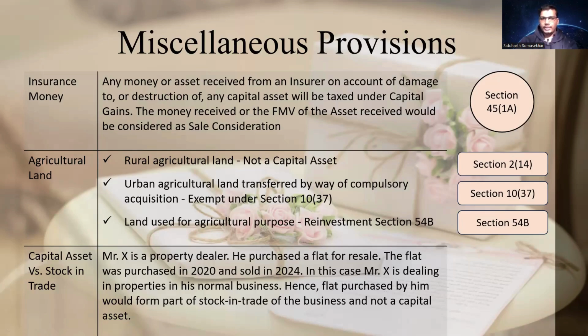Next comes a distinction between capital asset versus stock in trade. Basically, if you're dealing in house property, you're buying house property, you're selling house property, if you're a dealer in house property, then it is not a capital asset, it will be stock in trade. So here we have given an example. Mr. X is a property dealer. He purchased a flat for resale. The flat was purchased in 2020, sold in 2024. In this case, Mr. X is dealing in properties in his normal business. Hence, the flat purchased by him would form part of stock in trade of the business and not a capital asset.